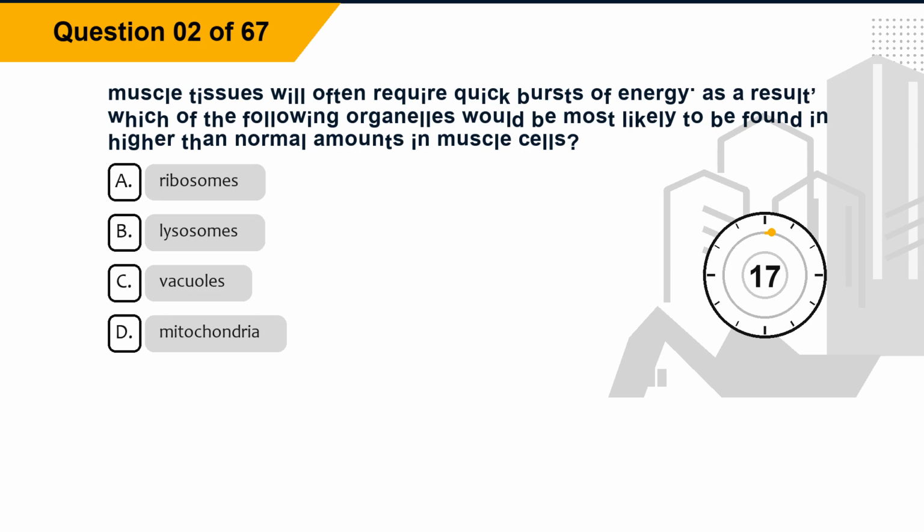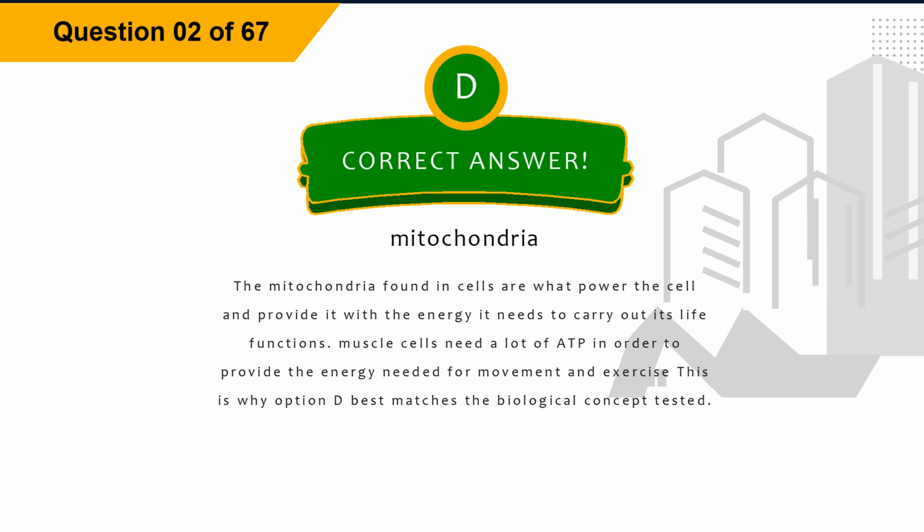Question 2. Muscle tissues will often require quick bursts of energy. As a result, which of the following organelles would be most likely to be found in higher than normal amounts in muscle cells? Option A, ribosomes. Option B, lysosomes. Option C, vacuoles. Option D, mitochondria. The correct answer is option D, mitochondria.